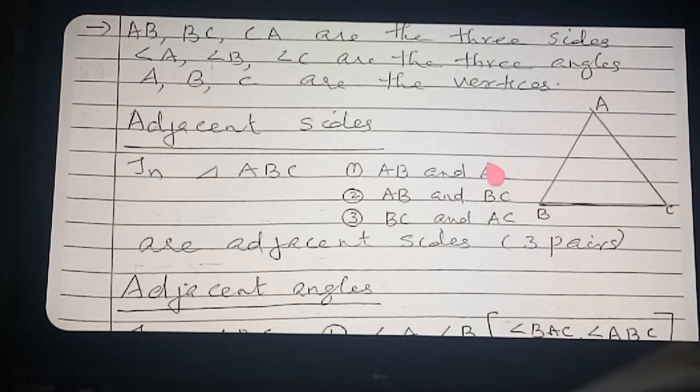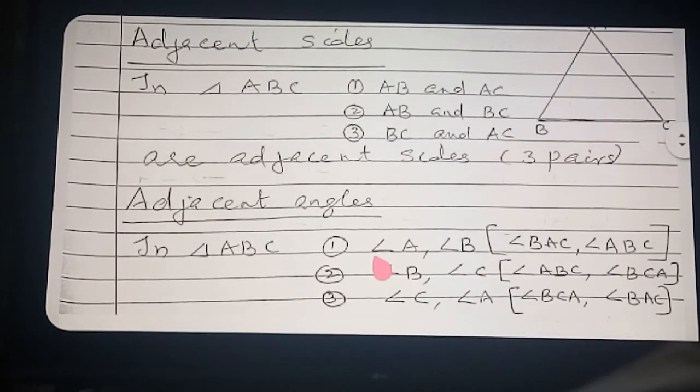Clear? Now adjacent angles. See here, angle A, angle B. So nearby angles, no? So angle A and angle B are adjacent angles. Angle B and angle C are adjacent angles. Angle C and angle A are also adjacent angles. So how many pairs of adjacent angles? Three pairs of adjacent angles. Each angle's full name the teacher has already written in brackets.